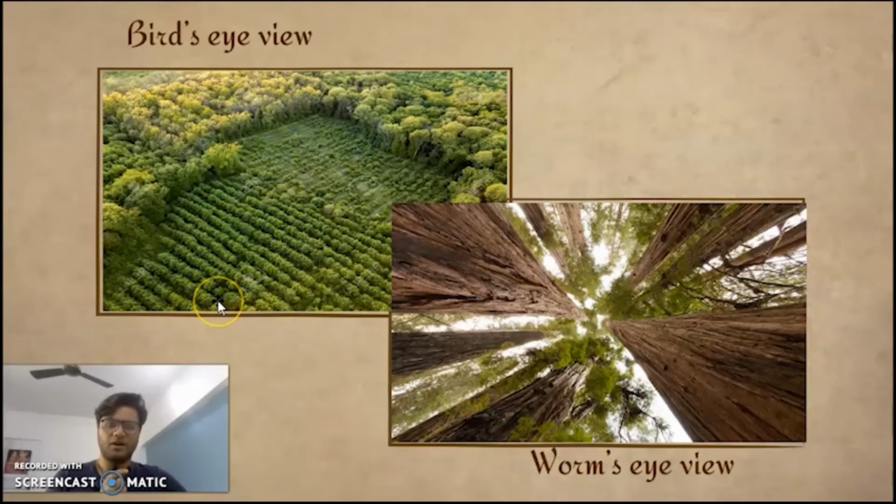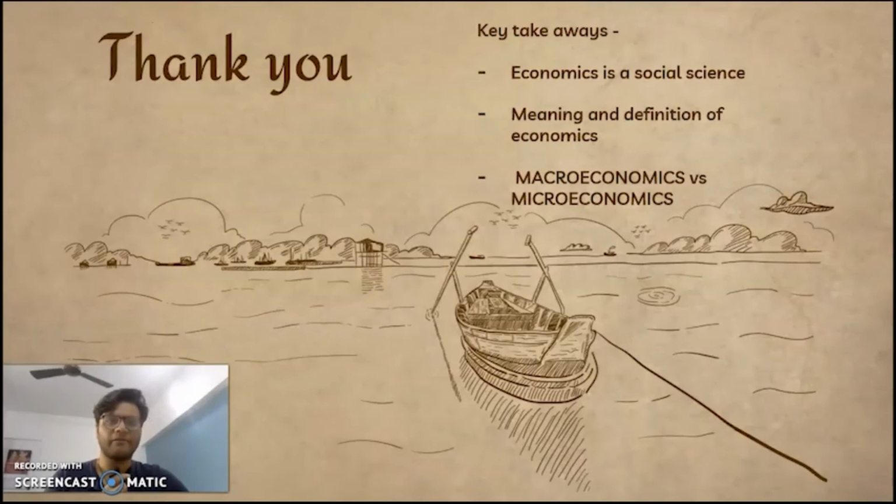So I hope this made a lot of sense to you. And hereby we've ended the entire chapter of what is economics. Thank you for your understanding. These are the key takeaways from this entire lesson. First, economics is a social science. Economics is not an exact science, but a social science dealing with human individuals and their thoughts, their brains, etc.